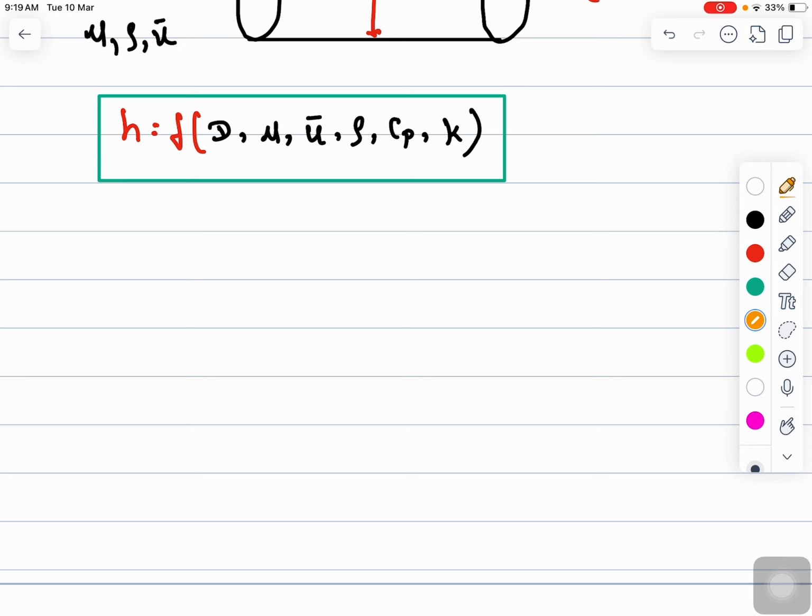That is where dimensional analysis helps us. Dimensional analysis basically bridges the gap between the pure experimental method and the complete theoretical method.